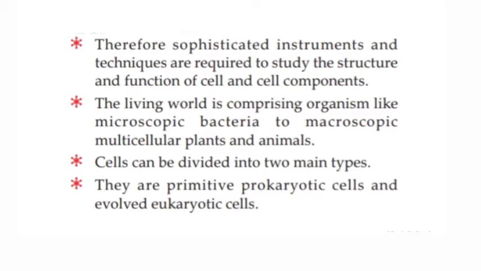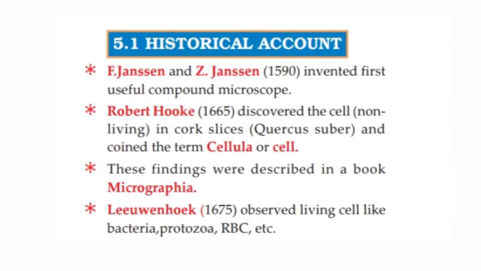Cells can be divided into two main types. They are primitive prokaryotic cells and evolved eukaryotic cells, which means cells are broadly classified into two types, prokaryotic cells and eukaryotic cells. Next, the historical account of scientists' contributions towards cell biology.